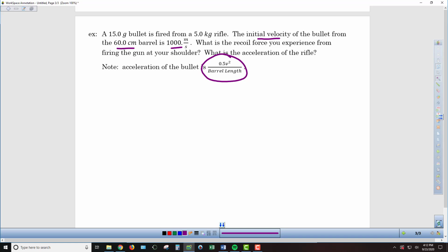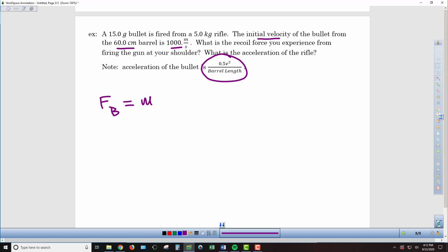And so what we want to try to find is what's the recoil that we experience from the acceleration of the rifle, because when the bullet is expelled from the rifle, it is pushing back on the rifle, which then pushes onto your shoulder. So we want to see what is the acceleration of the rifle, and therefore the impact eventually that's going to be experienced in the shoulder. So to start off with, let's get that force that's on the bullet.